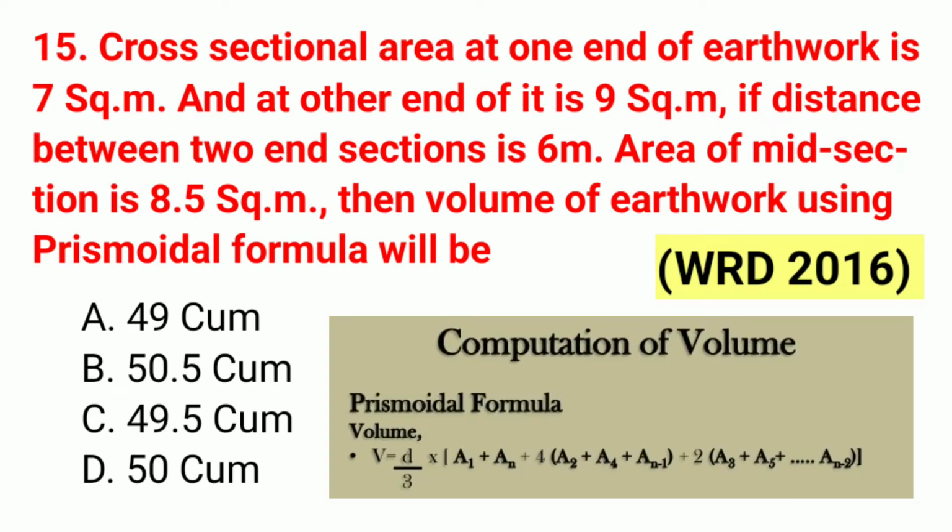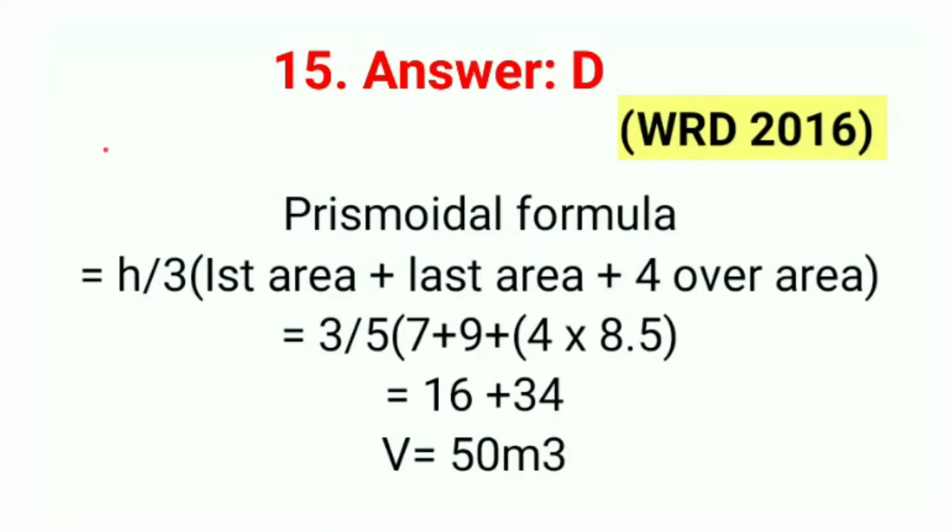Question number 15. Cross sectional area at one end of earthwork is 7 square meter and at the other end it is 9 square meter. If distance between two end sections is 6 meter, and area of mid section is 8.5 square meter, then volume of earthwork using prismoidal formula will be. The correct answer is option D, 50 cubic meter. The answer to the 15th question is D.